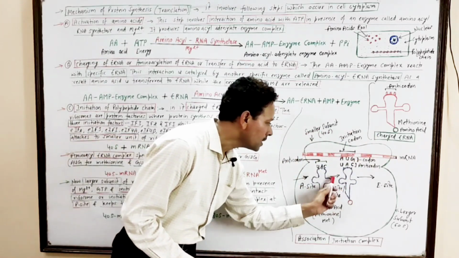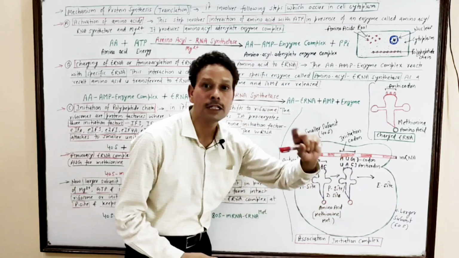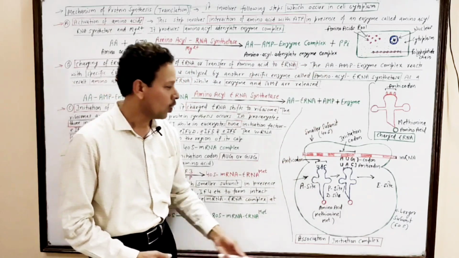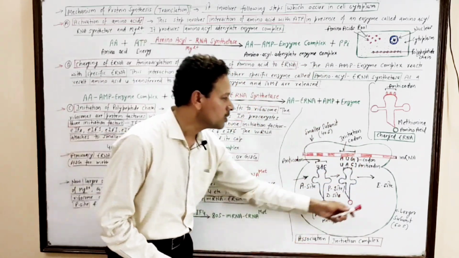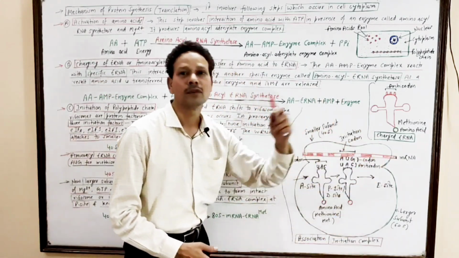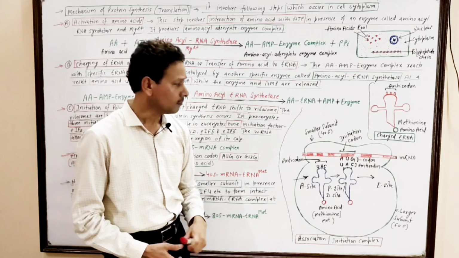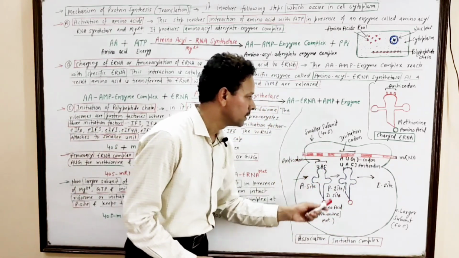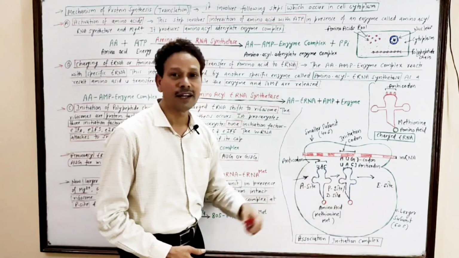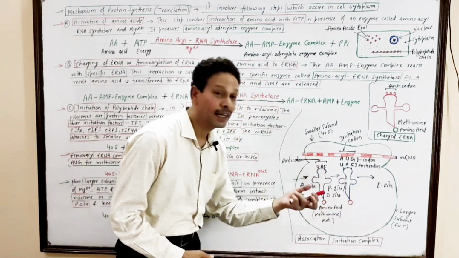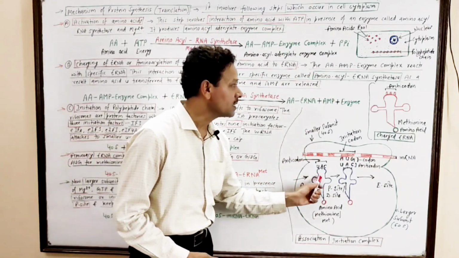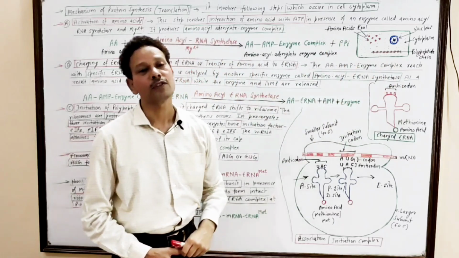Then it is the P site, or it is the D site. P, it is the peptidyl site. It means this site has a chain of polypeptides, or it is the donor site, and this one is the E site. Dear students, in this initiation complex formation, it encloses this mRNA and charged tRNA, while this A site, the acceptor site, remains exposed. As a result, it accepts a new specific charged tRNA.